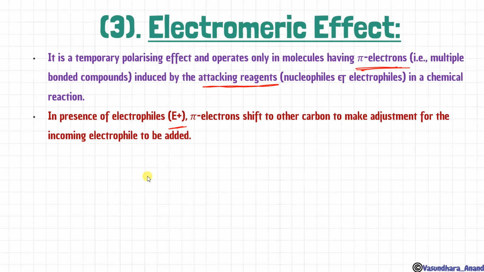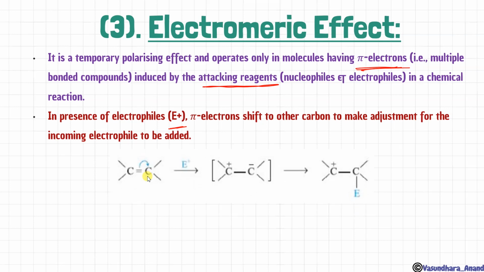Got it? So let's understand it by an example like this. C double bond C, this electrophile is going to attack, and if you see the product over here, the electrophile is attached over here and the bond is also breaking in the same direction. So the bond is breaking in the right direction and the electrophile is also attaching on the right carbon, then it is called plus E effect. And if you want a short trick, if the electrophile is going to attach, then it is plus E effect, and if nucleophile then it is minus E effect.